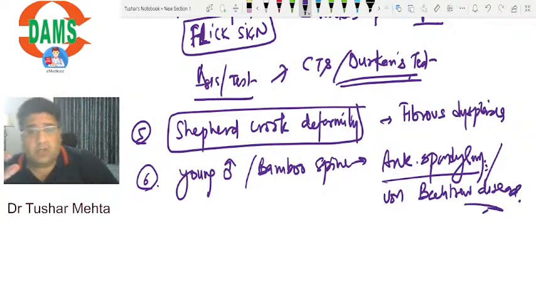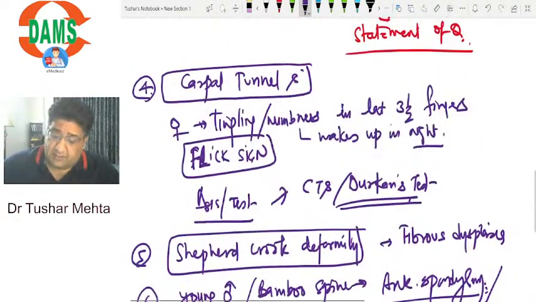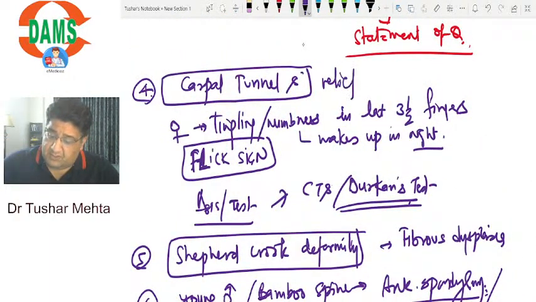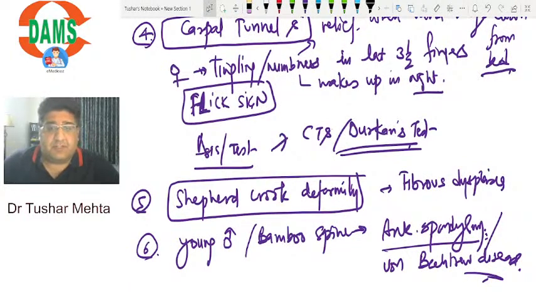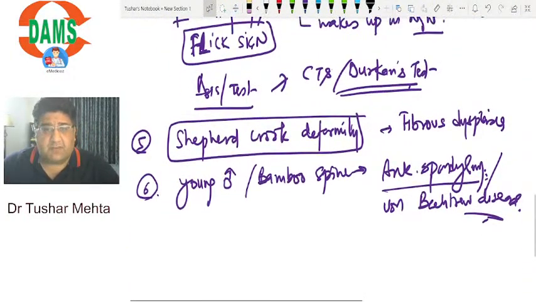That's what I'm told. Guyon's canal is for the ulnar nerve, right? Guyon's canal is the piso-hamate canal, that is for the ulnar nerve. Leave it. Okay, there is one here: relief. This tingling and numbness has relief when the hand hangs down from the bed. Okay, yes, because the blood supply is restored. So because of the blood supply, there's an advantage.